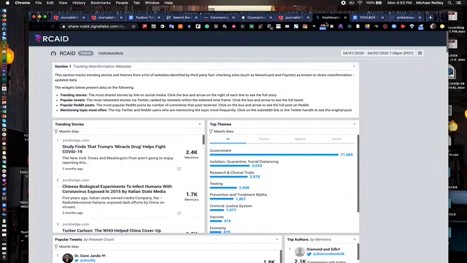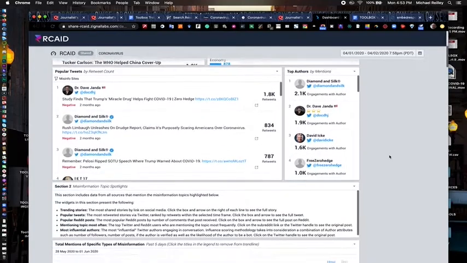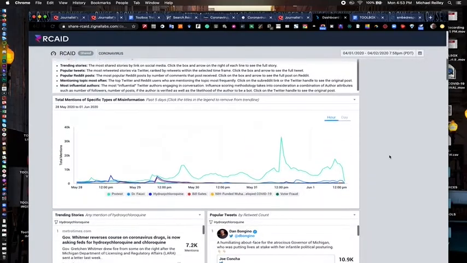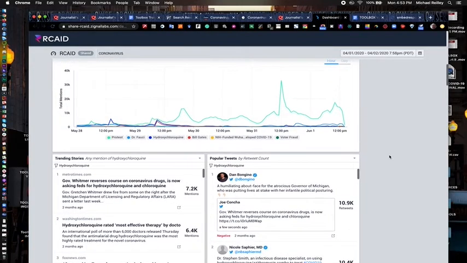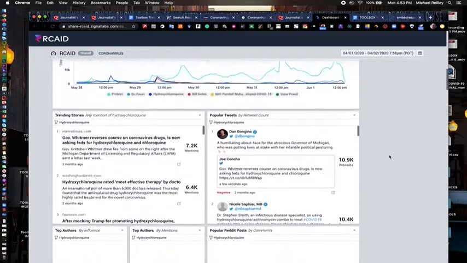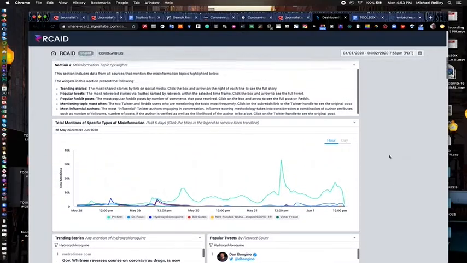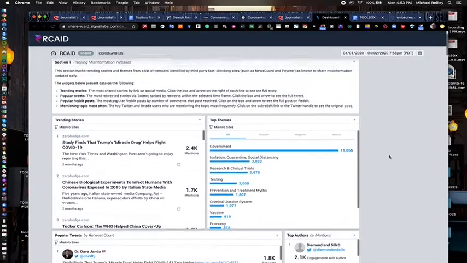And if you go there, what it does is pull from a variety of social media channels and target statements and claims that are misinformed. They're spreading misinformation, bad information, bad data about the coronavirus and COVID-19, cures, testing, all kinds of stuff.